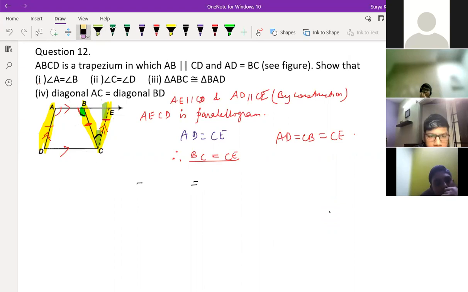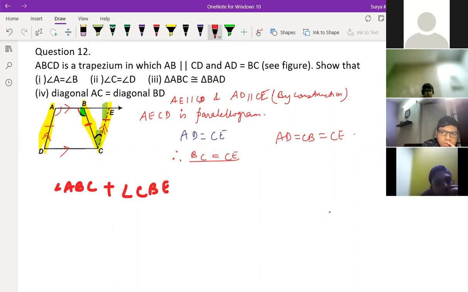If I write in this way, one minute, angle ABC plus angle CBE, this angle and this angle, both angles are 180 degrees, is equal to angle A plus angle ACB.